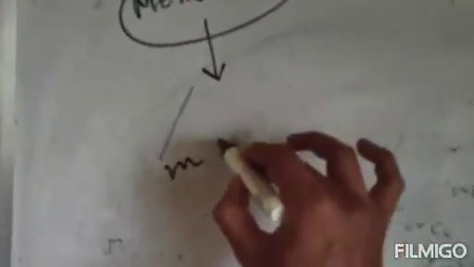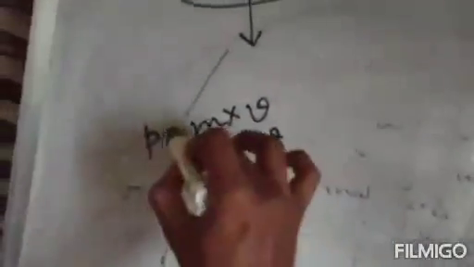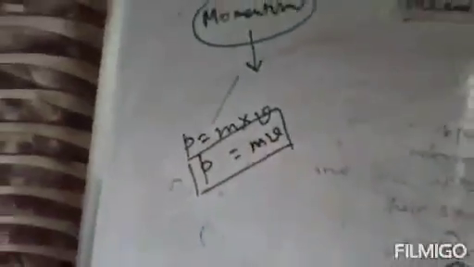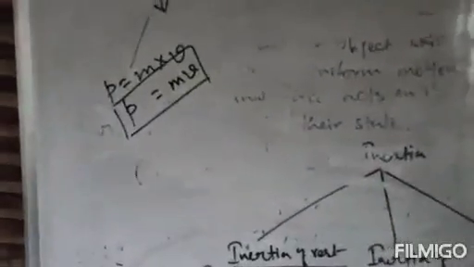So momentum is actually the product of mass and velocity of the body. Suppose mass is defined by small m and velocity is defined by v. So product means m into v, that is mv. So mv is the momentum. Suppose momentum is defined as small p, that means momentum p will be equal to mv. The product of mass and velocity is the momentum. So the definition is, it is defined as the product of mass and velocity of the body.